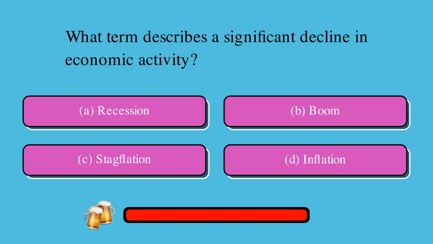What term describes a significant decline in economic activity? Is it A, recession, B, boom, C, stagflation, or D, inflation? The correct answer is A, recession.